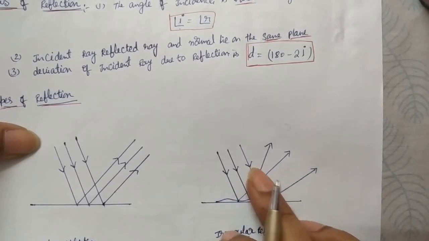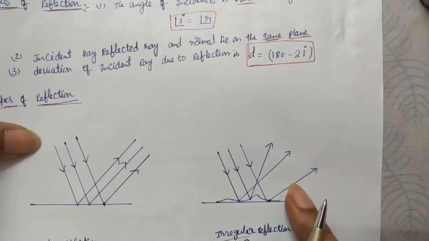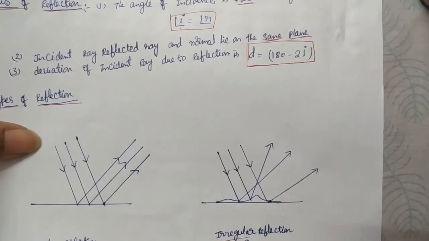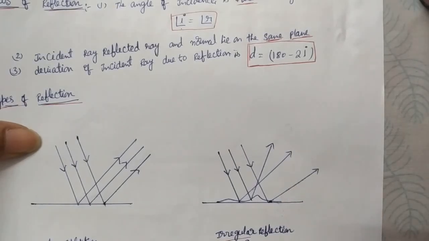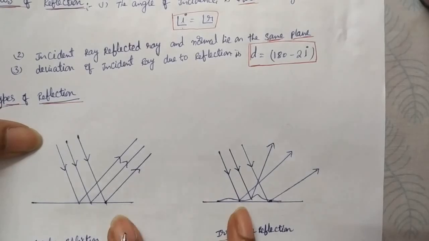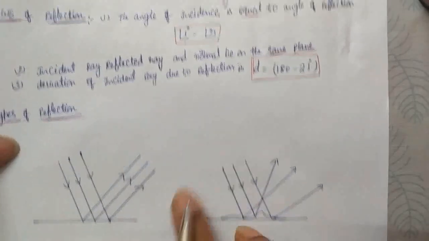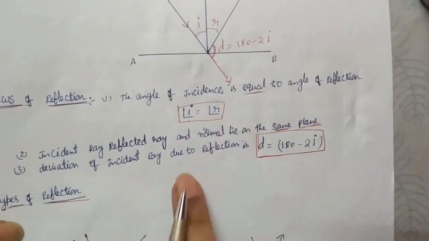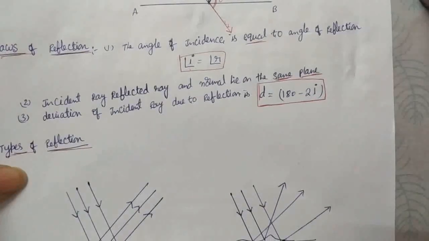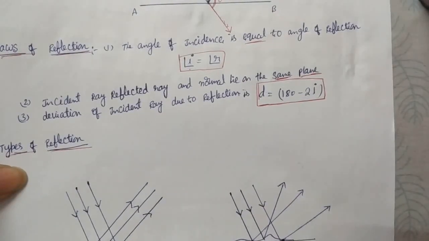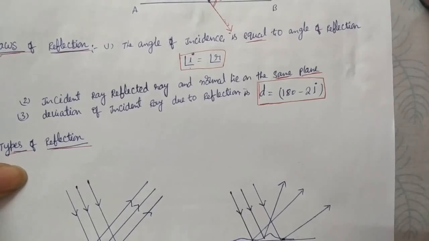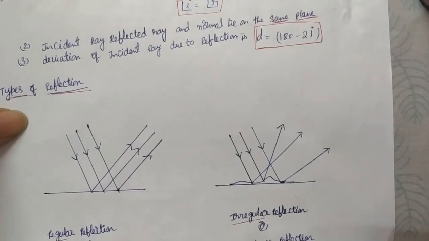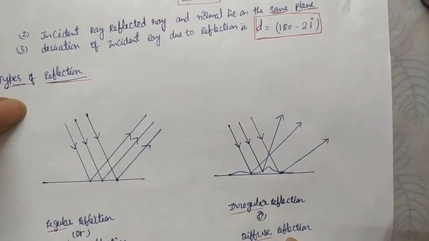Even though the incident beam is parallel, the reflected beam is not. This is what we call irregular reflection, or diffuse reflection. But in both cases, it follows the laws of reflection: angle of incidence equals angle of reflection, here or here. So: regular or specular reflection, and irregular or diffuse reflection.